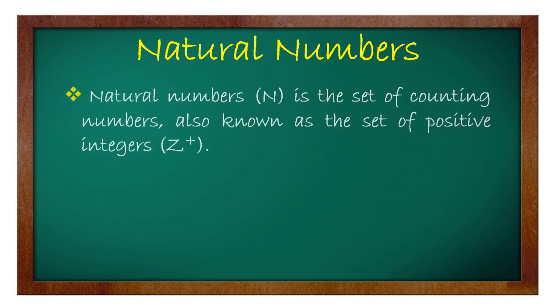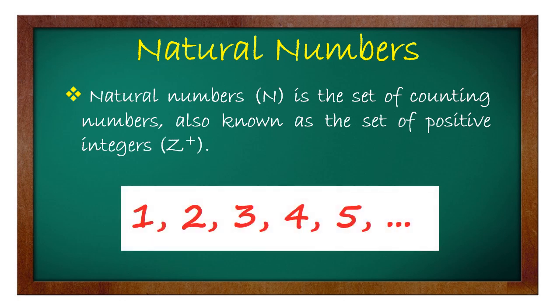Since subset of real numbers ang topic natin, may mga category si real numbers. Ang smallest category or smallest form of real numbers ay tinatawag na natural numbers. Natural numbers, in symbol, that's capital N, is the set of counting numbers. It is also known as the set of positive integers, which in symbol is written as capital Z with a positive sign as an exponent. So, ibig sabihin, pag sinabi nating natural numbers, ito yung numbers that start at 1, then followed by 2, 3, 4, 5, and so on.